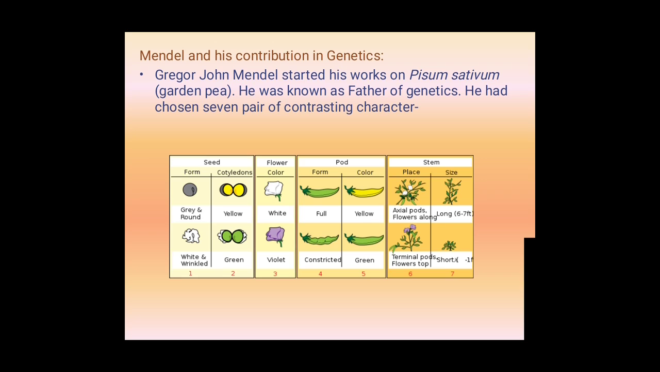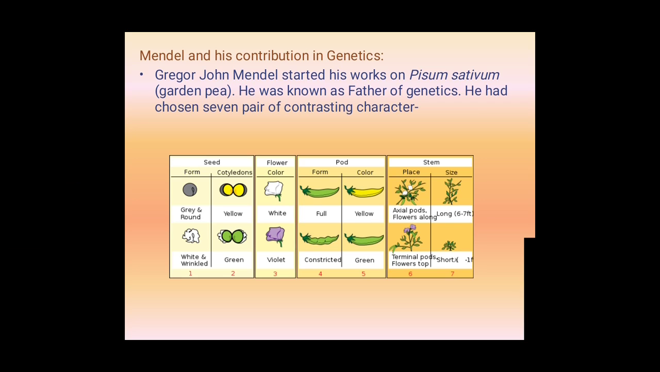Who is the father of genetics here? Gregor John Mendel. He had chosen 7 pairs of contrasting characters. Contrasting means opposite characters. Which are those? Seed shape, round or wrinkled. Color of the seeds, yellow or green. In the flower color, white or violet.